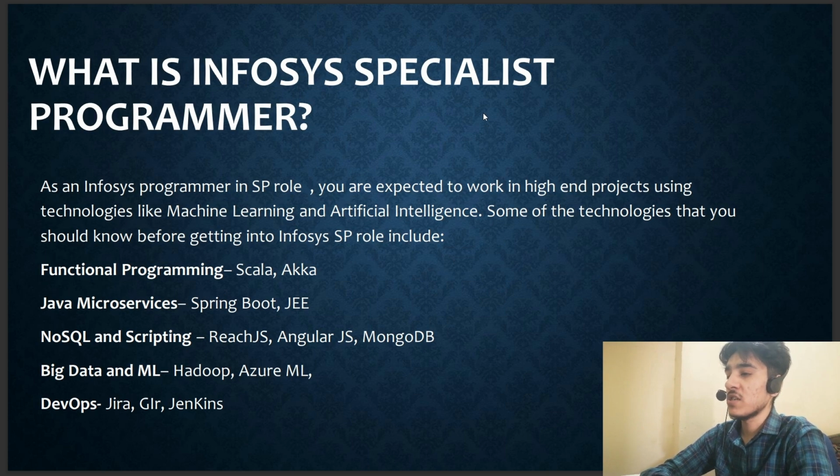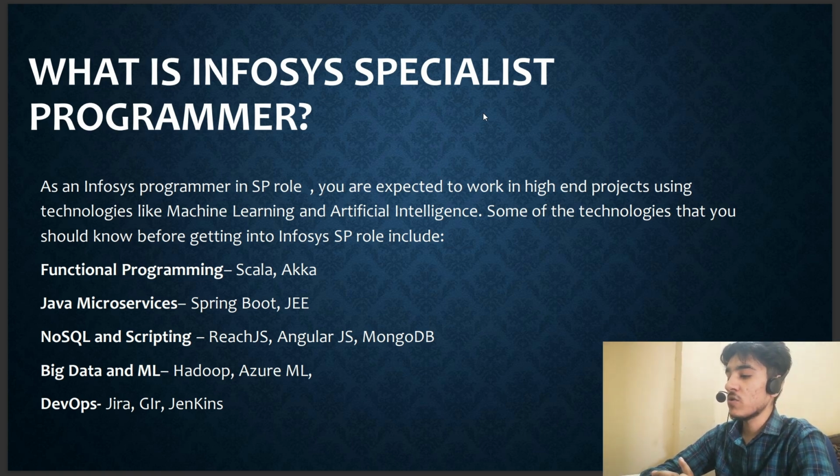As an Infosys Specialist Programmer, what can you expect to work on? In the SP role, you are expected to work on high-end projects using technologies like machine learning and AI. Some of the technologies you should know before getting into the Infosys SP role: in terms of functional programming, you should have knowledge of Scala and Akka, and also Java microservices like Spring Boot and Java Enterprise Edition.